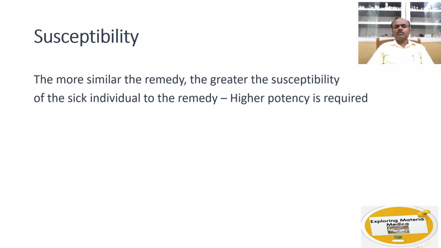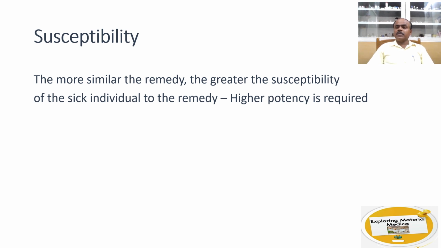It is very difficult to gauge the susceptibility of an individual, but however, experience has taught many things. The more similar the remedy, the greater the susceptibility of the sick individual to the remedy. So here higher potency is required. After taking a case, if we can find a remedy very similar to the sick individual, the susceptibility is considered very high and a higher potency is required in such cases.